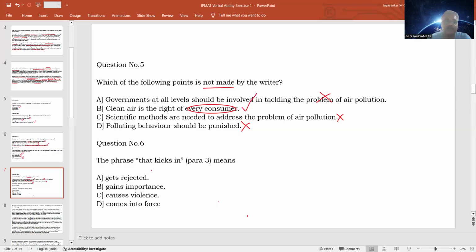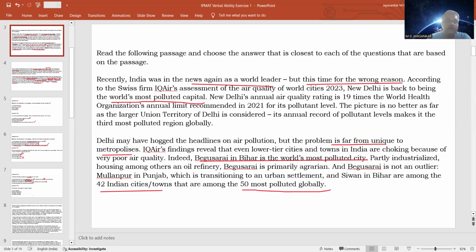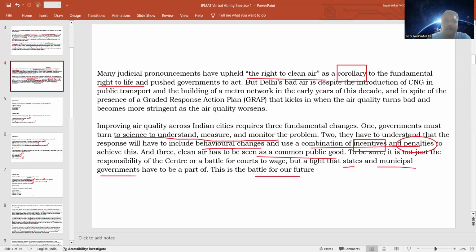Question number 6, the phrase "kicks in" in para 3. What is kicking in? If you know the meaning of the phrase kick in, your answer becomes very simple. But even if you don't know, go to the paragraph and try to find the answer from the context, where it is given: the presence of a graded response action plan that kicks in when the air quality turns bad and becomes more stringent as the air quality worsens.